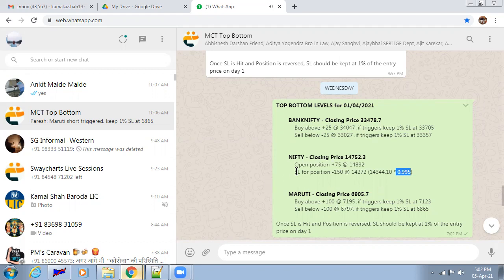So this is the explanation for both types of orders or levels that you will see in the top bottom WhatsApp group. Hope this helps you to identify what we are giving to you on a day-to-day basis. If there are any more issues, please contact me directly on my WhatsApp chat, or you can call me as well. Thank you everyone and happy trading.